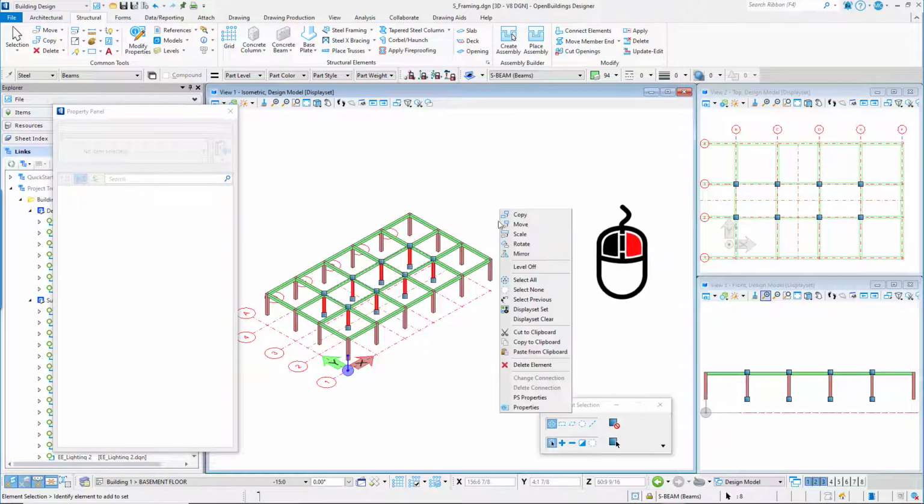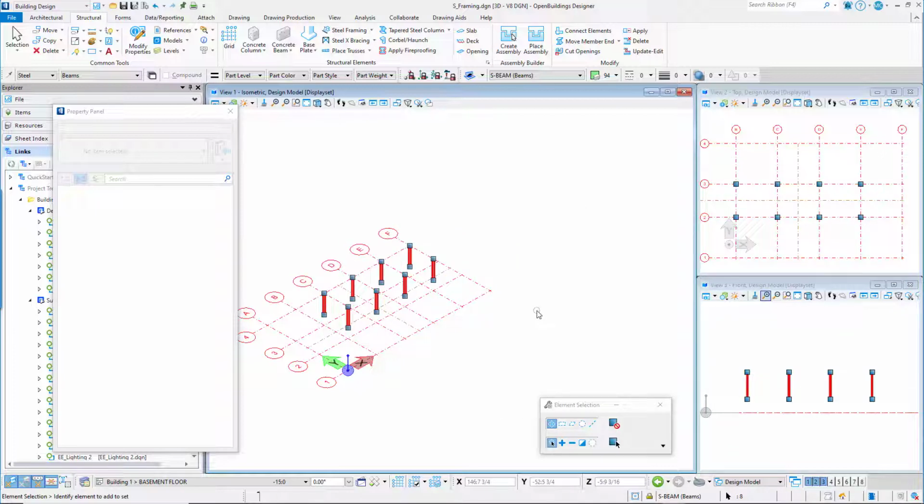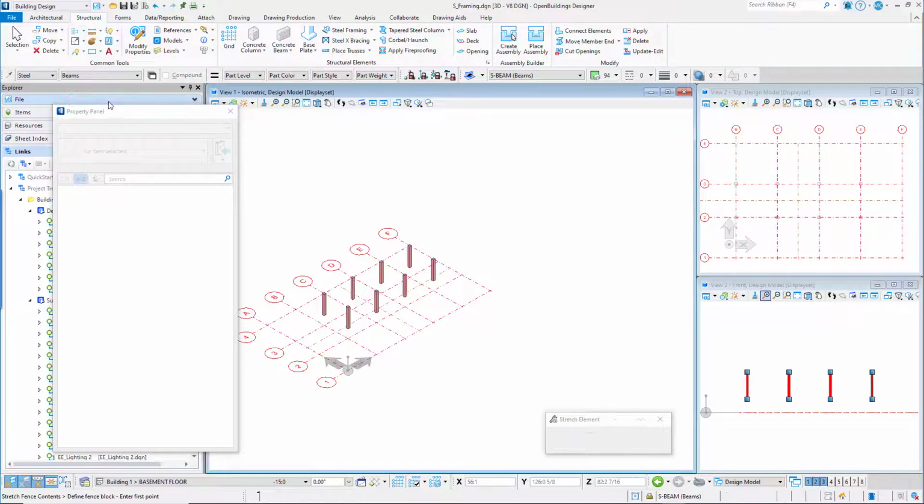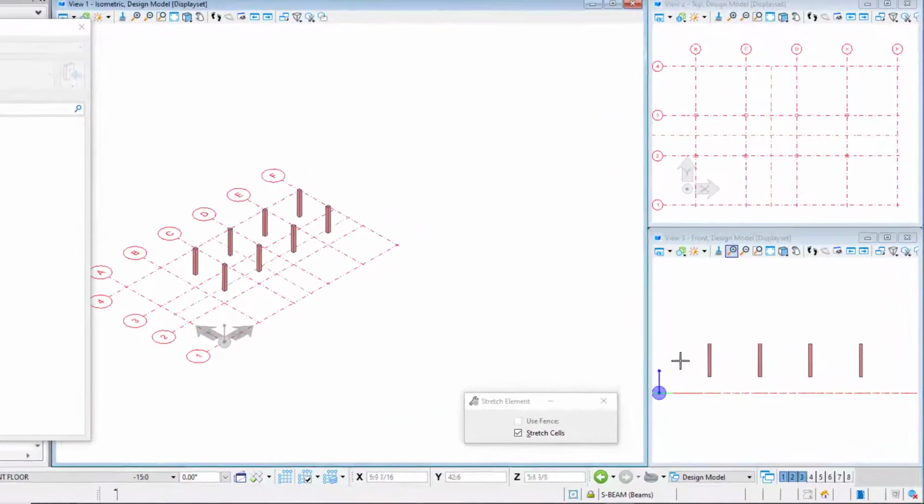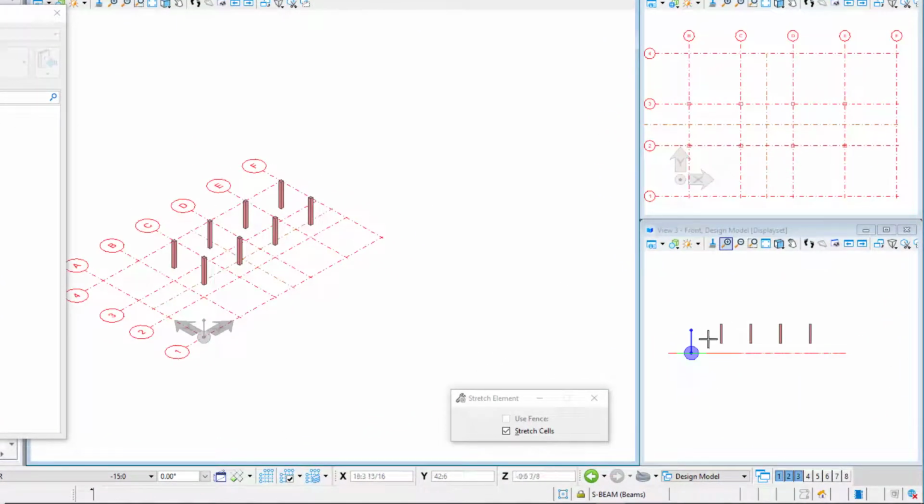Right-press and select Display Set. The views will isolate the elements in each view. From the Common Tools group, select the Stretch tool. Working in the front view and following the prompts, define a fence block with 2 points encompassing the bottoms of